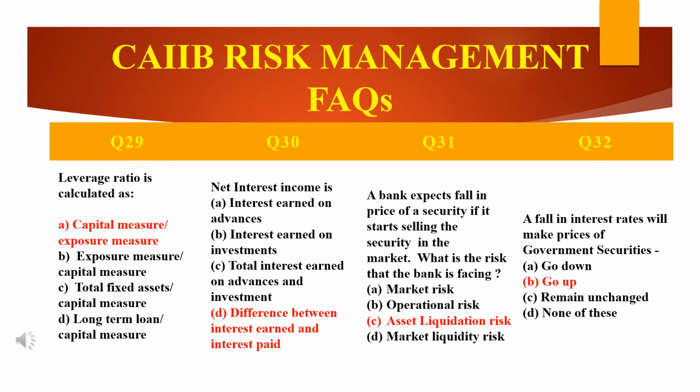Capital measure for this purpose is tier 1 capital after all regulatory adjustments. Kindly make a note: capital measure for this purpose is tier 1 capital after all the regulatory adjustments. So exposure measure includes the on balance sheet exposure, off balance sheet exposure, including the derivative exposures as well as the securities financing transactions.